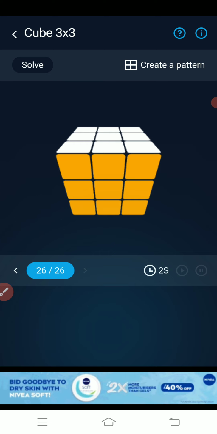So, and just like that, my cube is fully solved. It's completely free and completely working.